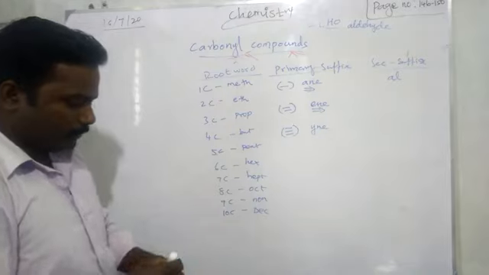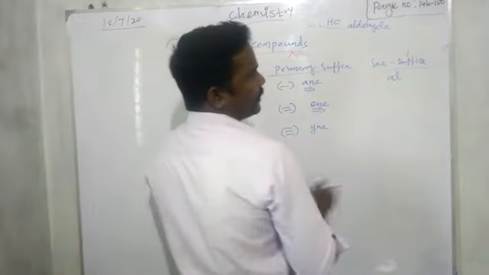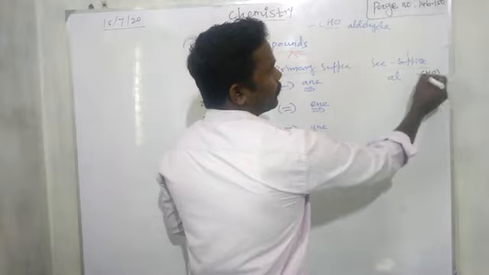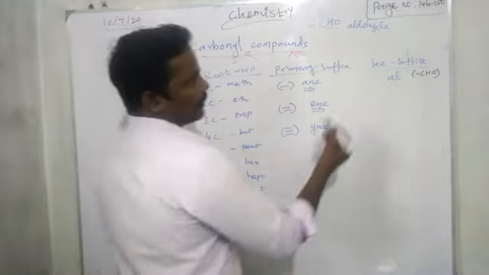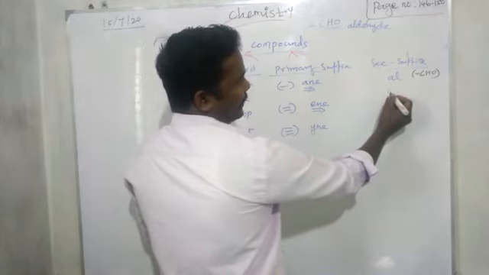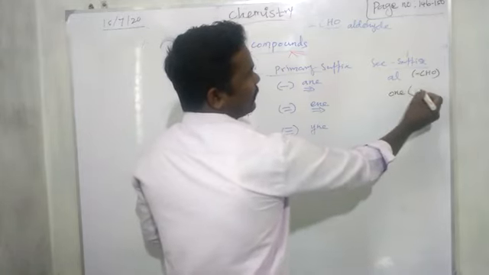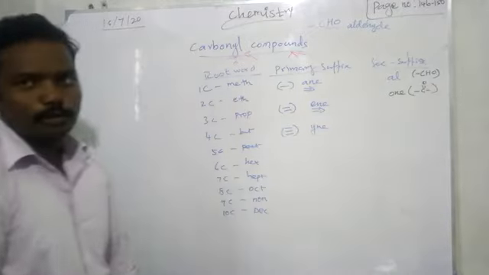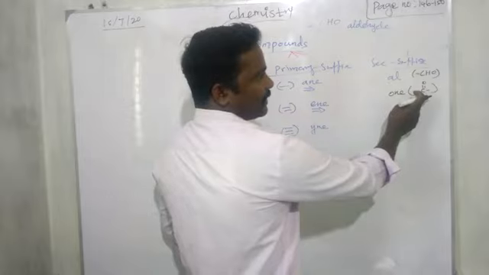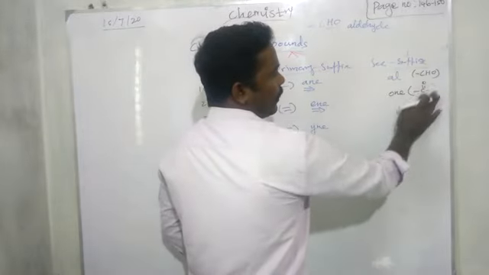Remember, aldehyde group, CHO group, means al. Then ketone group presence means one. C double bond O C is the ketone group. You may think, sir, that is also a carbonyl compound. See, R.